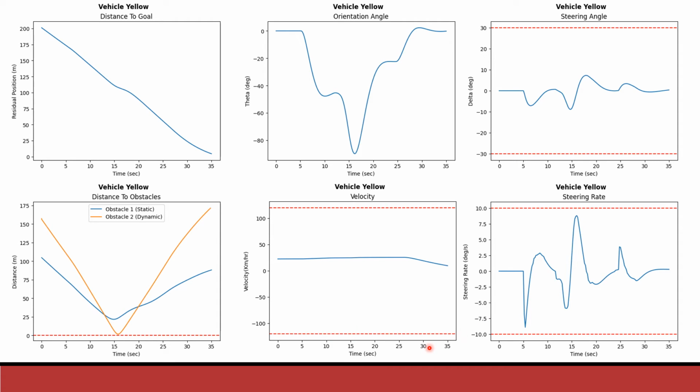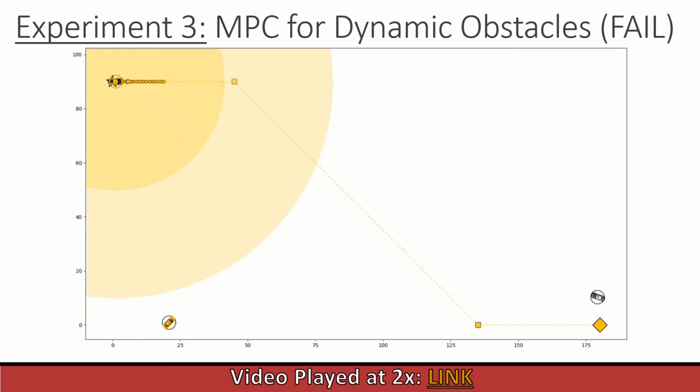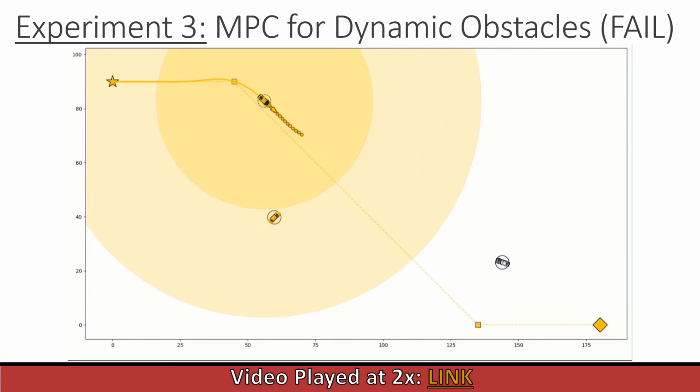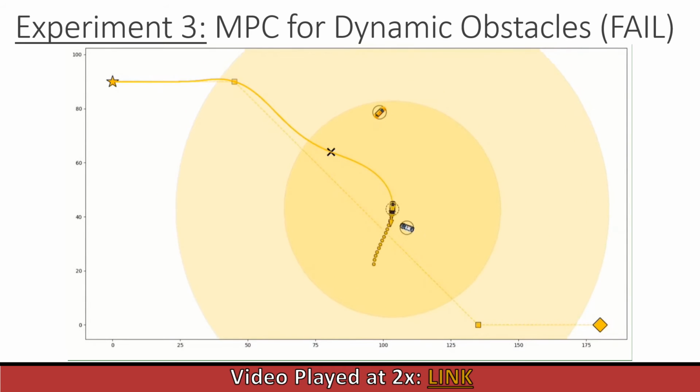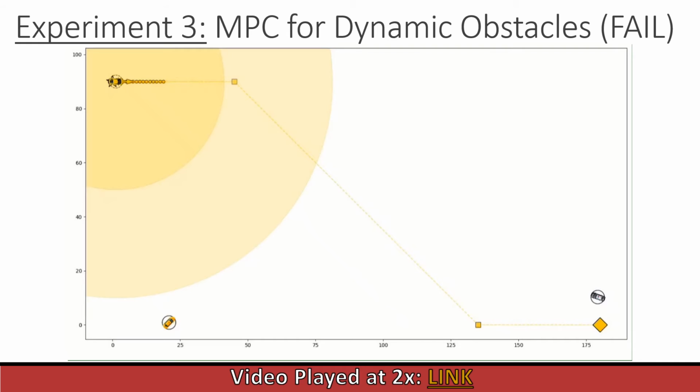So now let's see what happens if we provide an obstacle at an angle towards it. Can the MPC with dynamic obstacle avoidance avoid this obstacle? Here we have two dynamic obstacles, one is the taxi and the other is the police car. Here we see that it's trying its best to avoid them, but since it does not know their velocity, it cannot exactly formulate their direction and it crashes with both of them. This is a hypothetical scenario where it would reach the goal. But yes, now let's see the graphs.